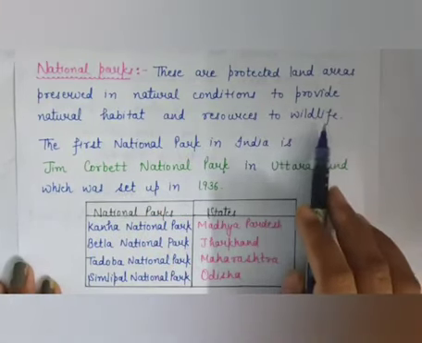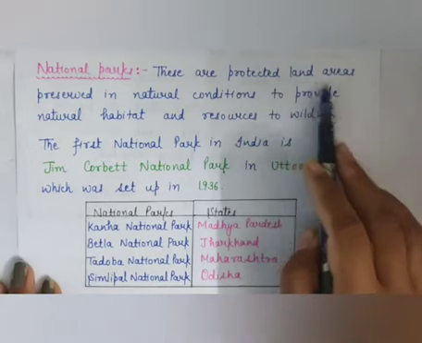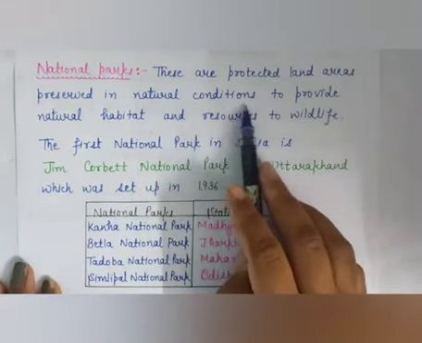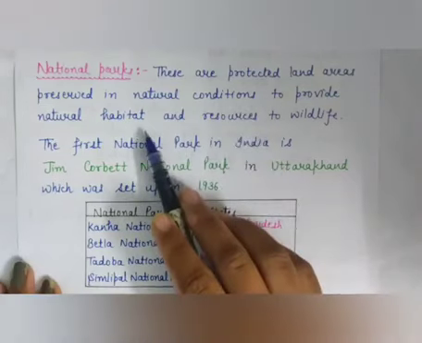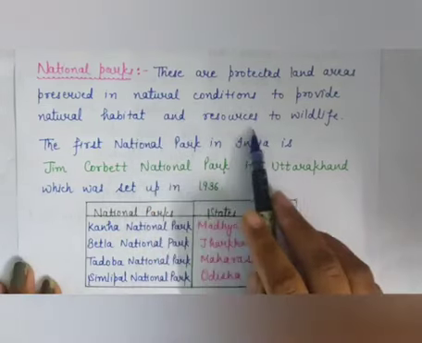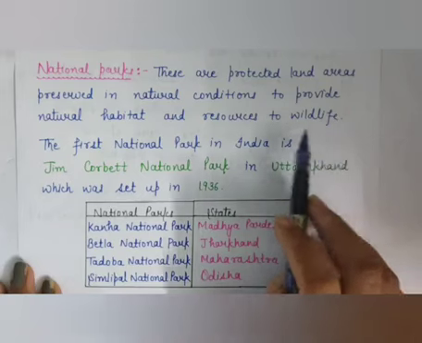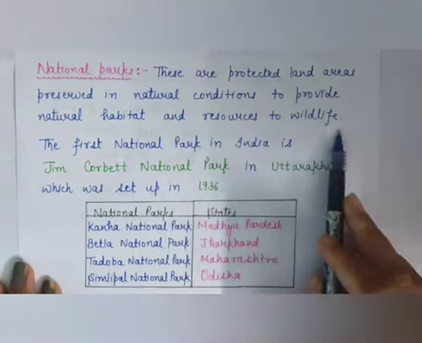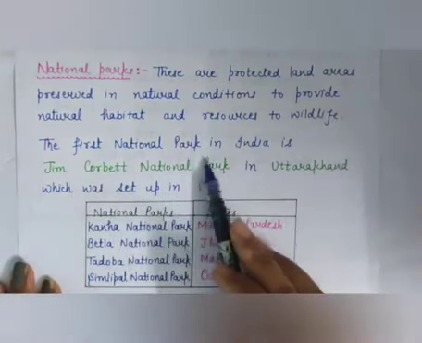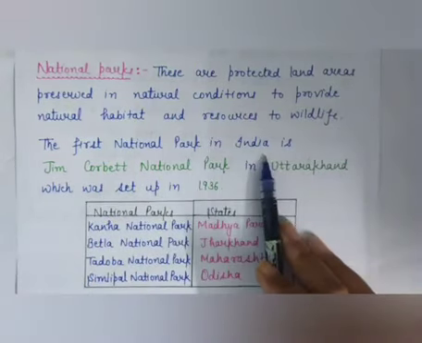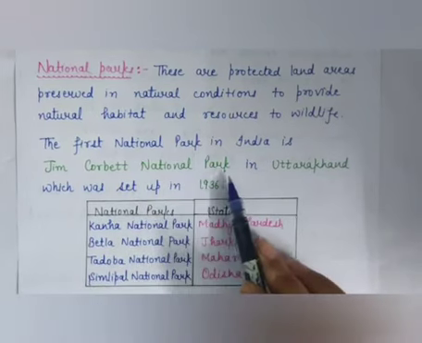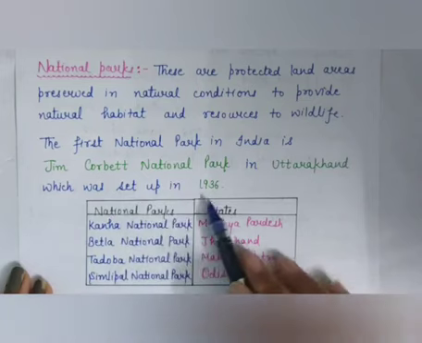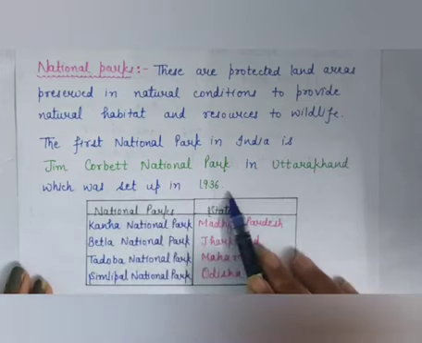The first national park in India is Jim Corbett National Park in Uttarakhand, which was set up in 1936.